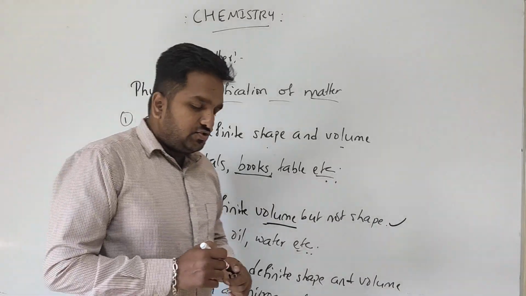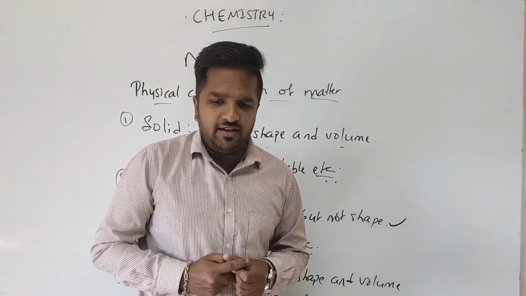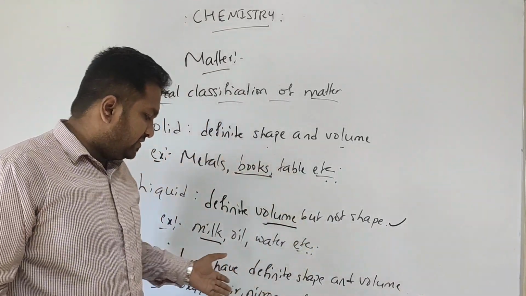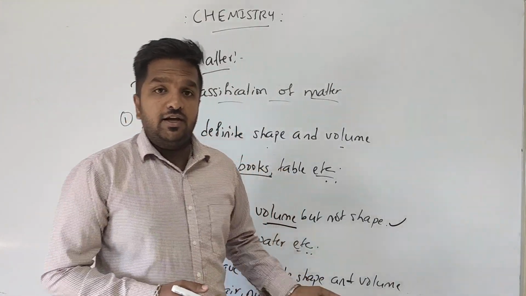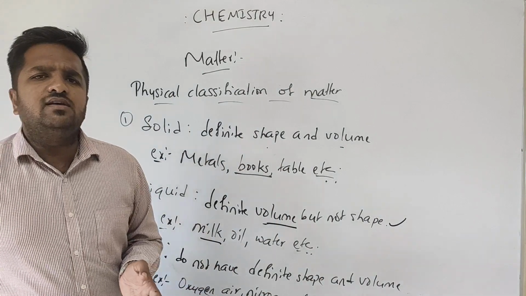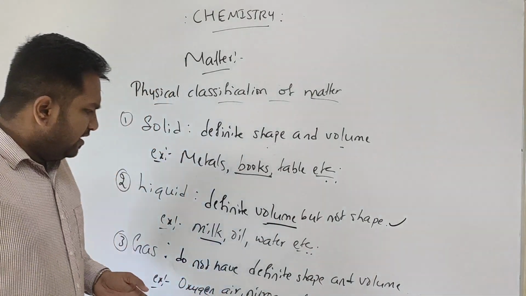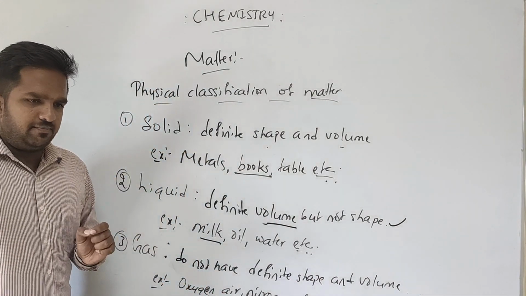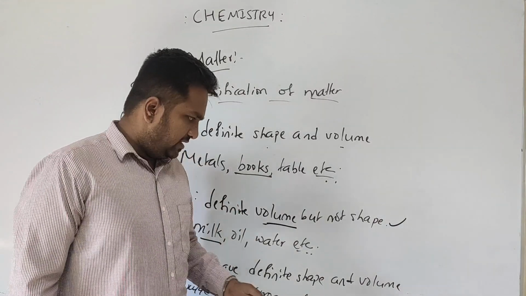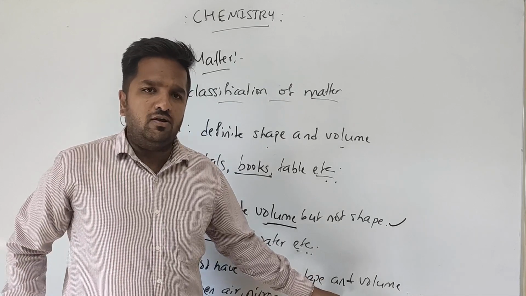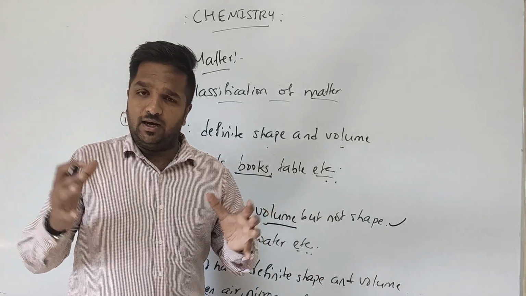You know that gases do not have definite shape and they even do not have definite volume also. For example, the atmospheric air that we are inhaling and exhaling, nitrogen, hydrogen, all those are examples of gases itself. They do not have definite shape. Clear? So it is a known thing, gases do not have definite shape and they do not have definite volume also. The gases can be compressed.